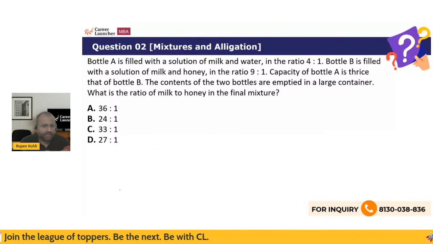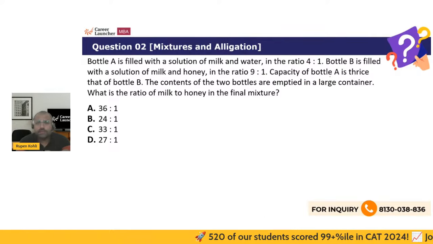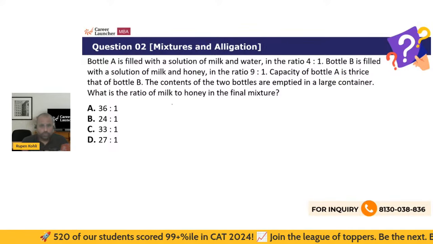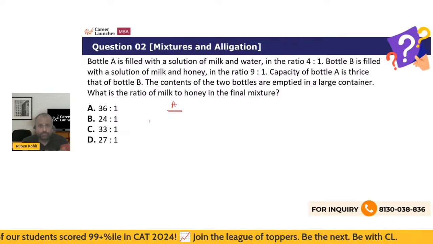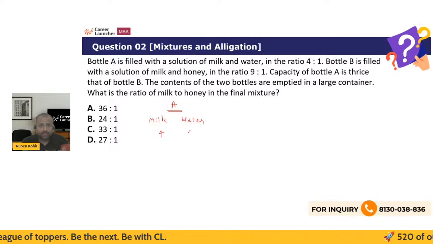So the point is, you have been given these two ratios, and you have to interlink them from the further condition of this volume or capacity condition, right? So in A, we have milk and water, and that is 4:1. So if I take 4 and 1, then the total volume is right now 5 units.